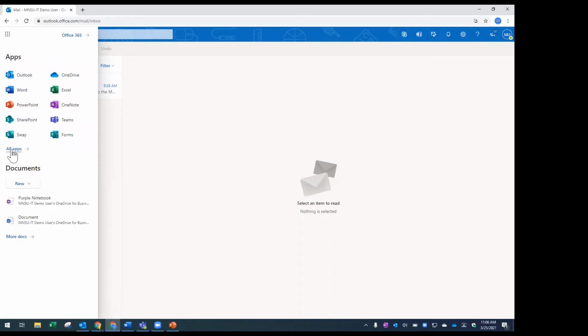There are more apps than this. I could click all apps. If Teams happened to not be listed here, I could click all apps and find it. But for this demonstration, I'll just click on Teams, and you'll see that I navigate away from Outlook and over to Microsoft Teams.